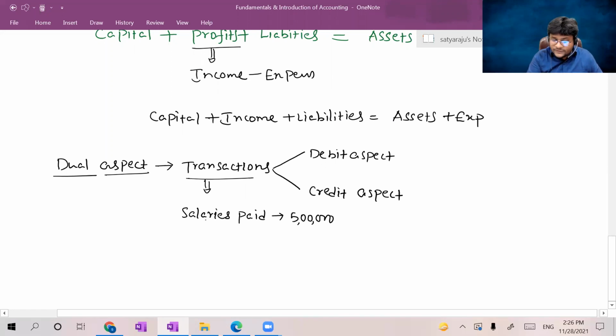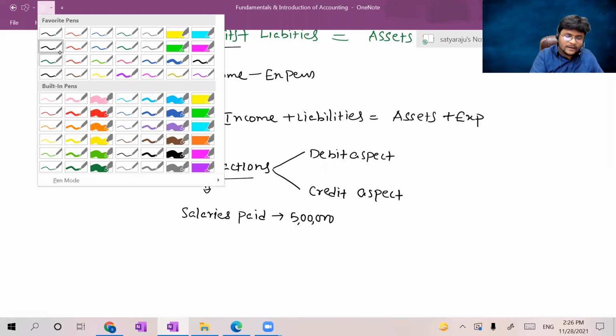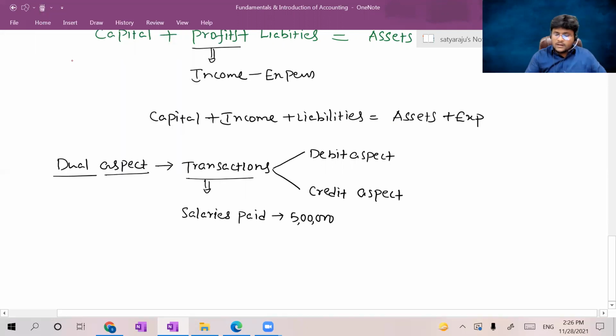Now this transaction should be split into two aspects, a debit aspect and a credit aspect. What are the two ultimate outcomes of the financial impact? Due to payment of the salaries, a cash outlay is there, no doubt about it.